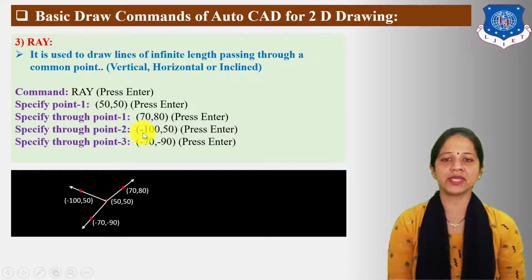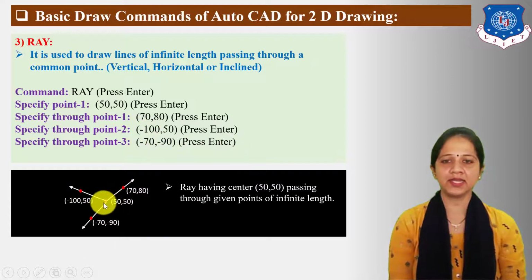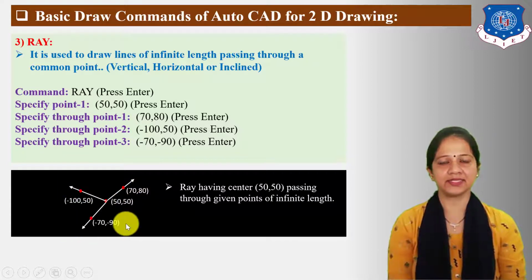Next statement displayed on the command bar is "specify through point 2". Here through point 2 is minus 150. Then press enter. Next statement is "specify through point 3", which is minus 70, 90. You can take any unit size as per your requirement. Then press enter. Here you can see rays having center 50,50 passing through the given points with infinite length.